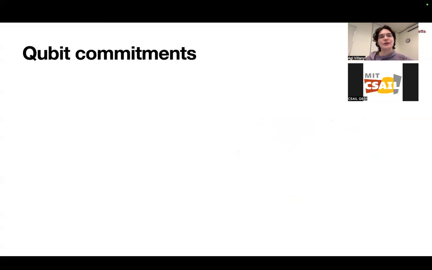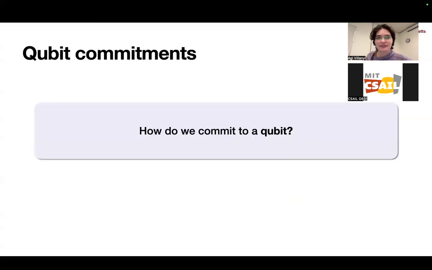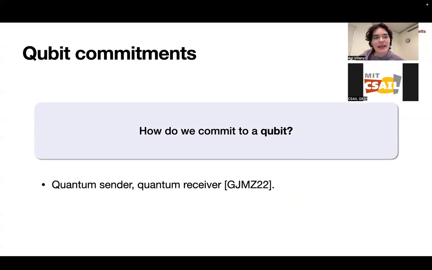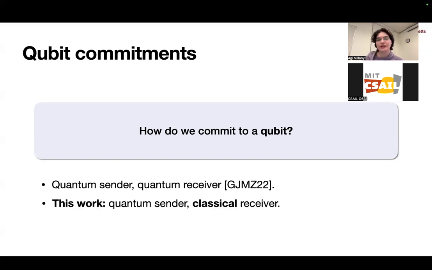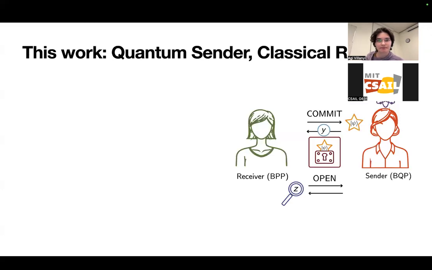All right, so in the quantum setting, there's a very natural question to ask, which is, how do we commit to a qubit? This was addressed a couple of years ago by Gunn, Ju, Ma, and Zhandry in the context of having both parties being quantum, so a quantum sender and a quantum receiver. But in this work, we address the case where you have a quantum sender but a classical receiver. And this is a totally new setting.